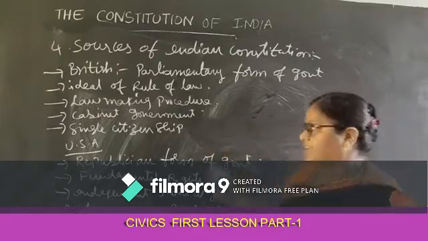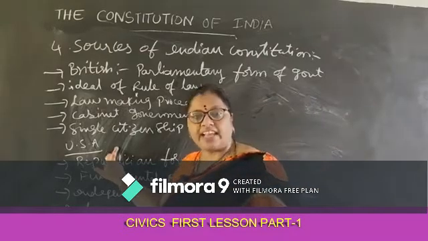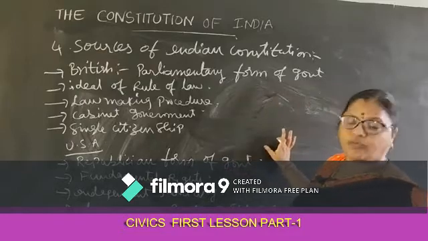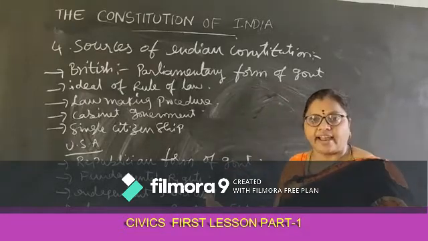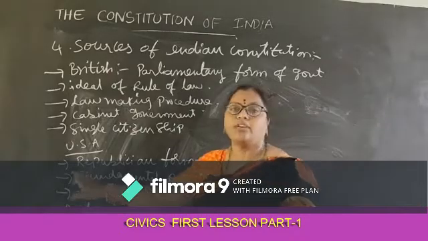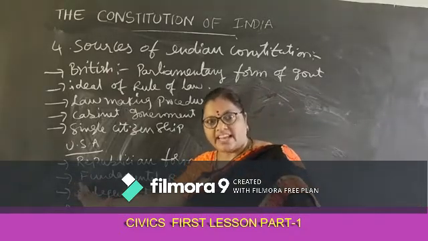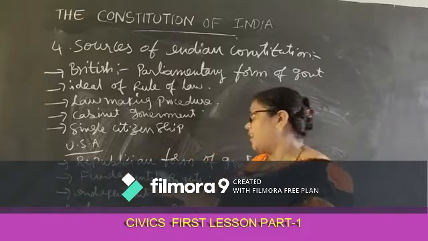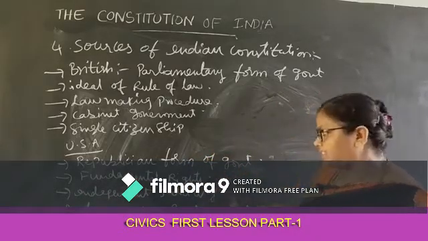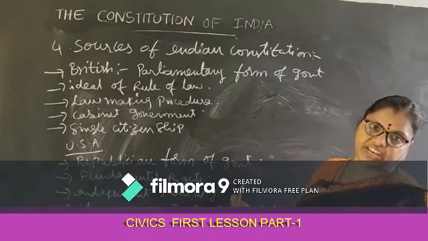And the second one, we took some ideas from the USA. They are the republican form of government, fundamental rights and independent judiciary.